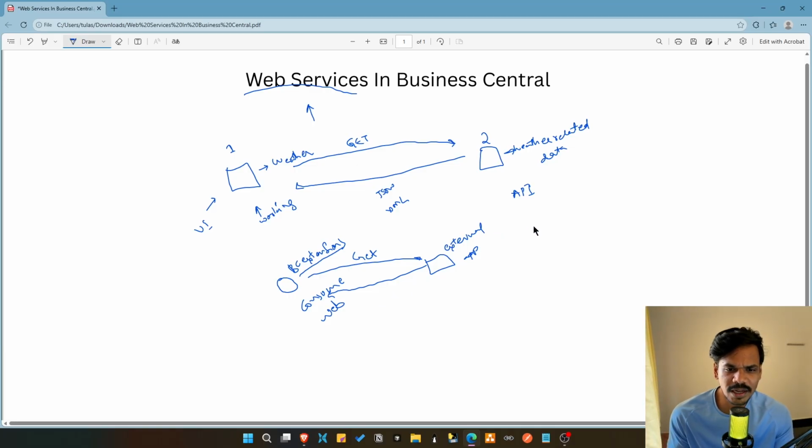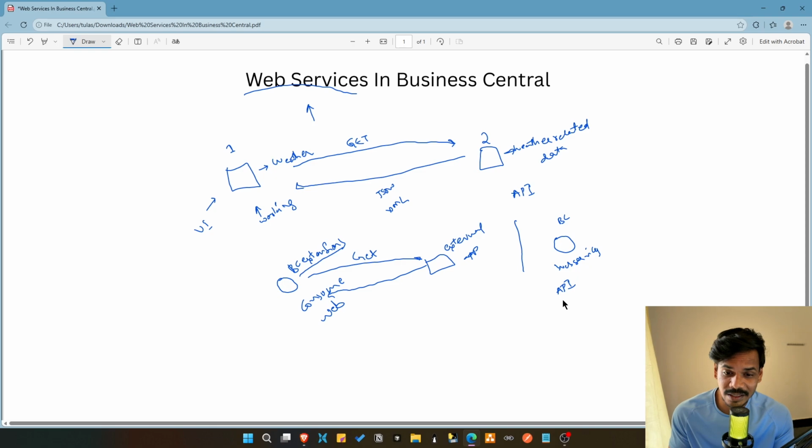Now let us actually understand the second scenario where you have to provide some data to the external application. Let's say you are again developing a BC extension, but now you are responsible for sending the data from Business Central. So in this scenario, you can create web services in Business Central, like API pages.